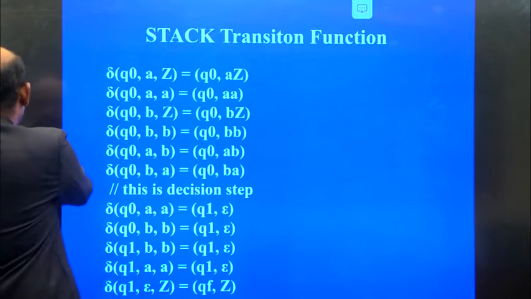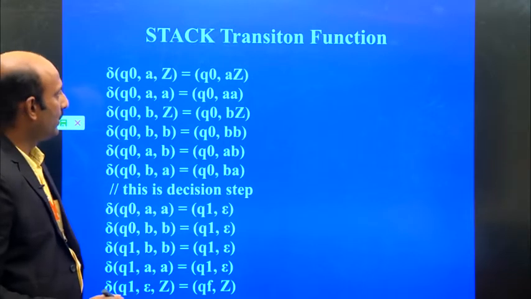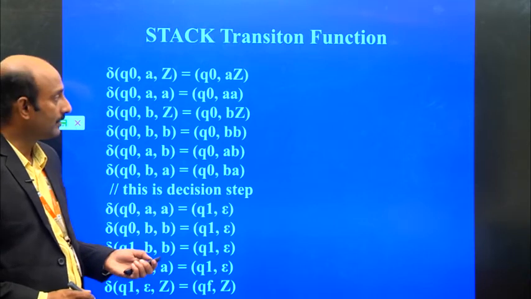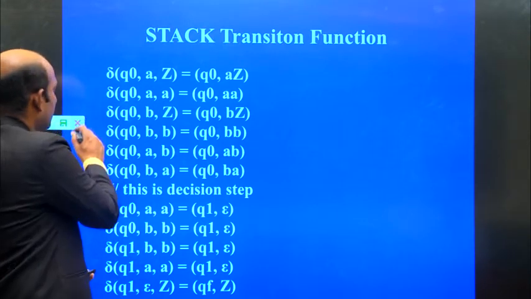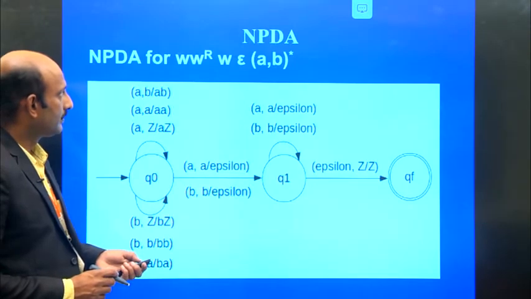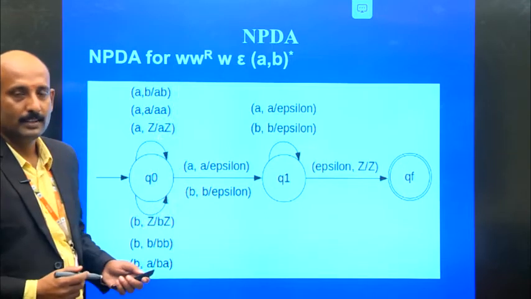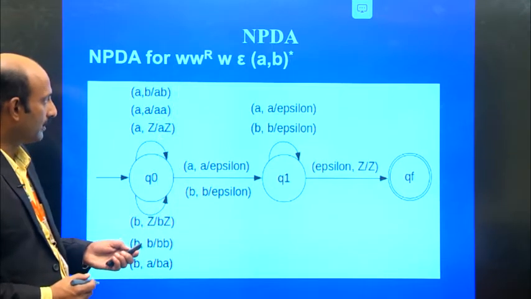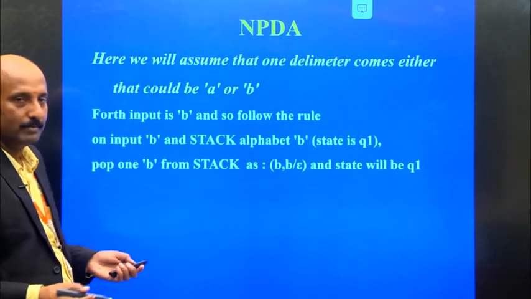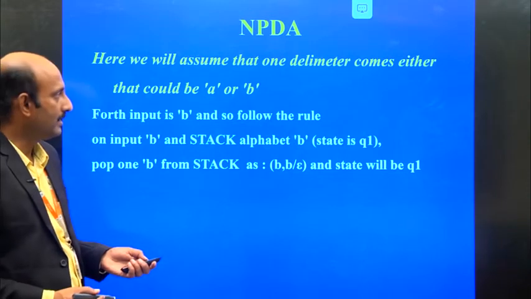So we know what input we have taken: W R. R means reverse. Whatever input is read is followed by it in reverse order. Right?